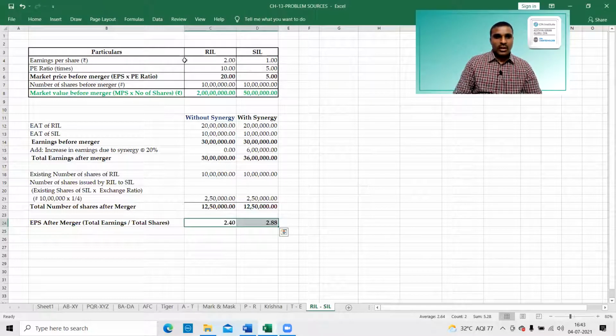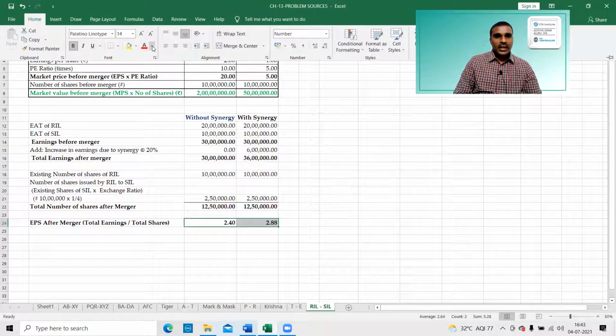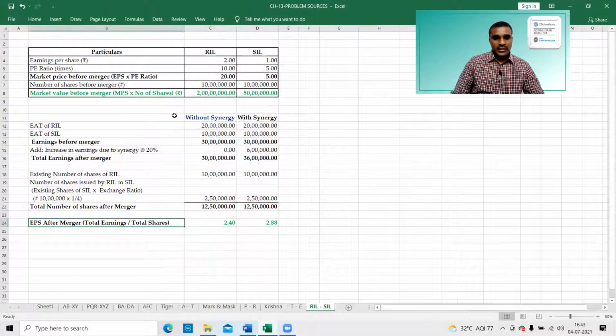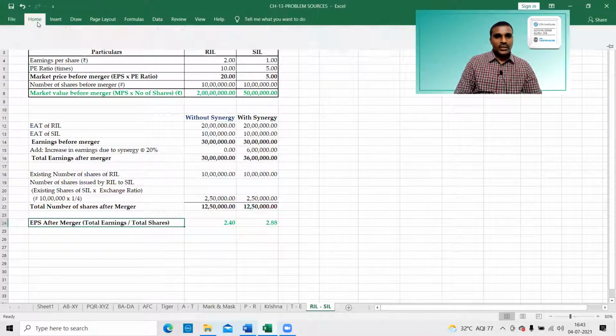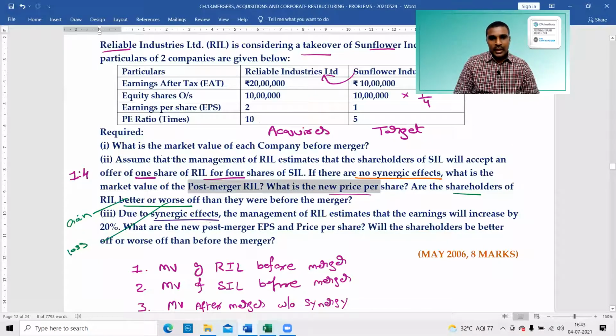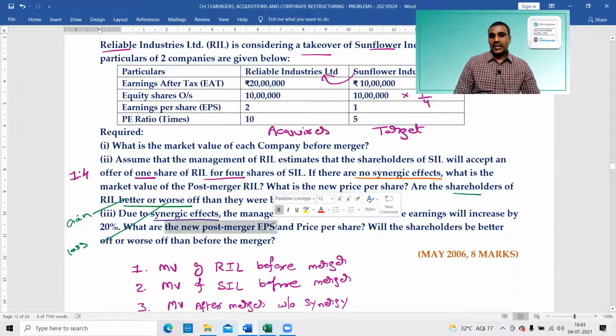This is also one of the answers, they are asking earnings per share. Even though they are asking after merger with synergy, it's better to calculate before synergy also, without synergy also. Look at this, they are asking the new post merger EPS.